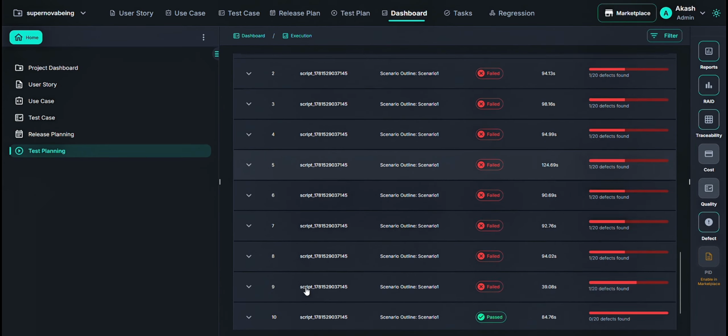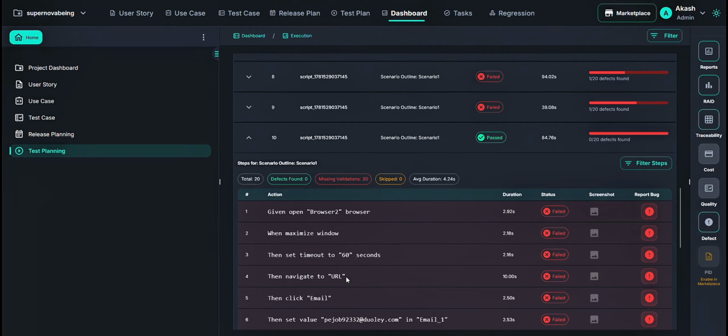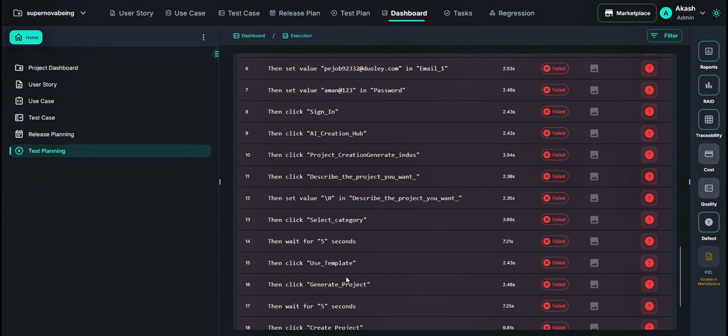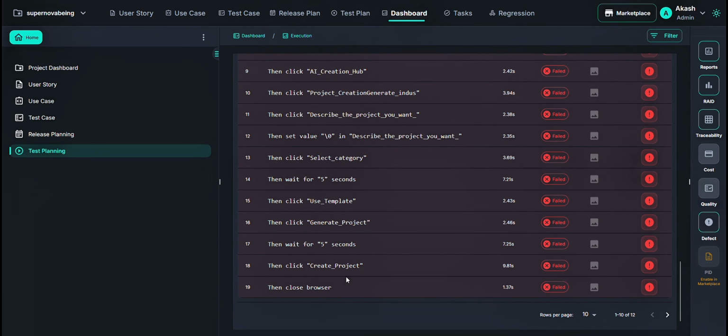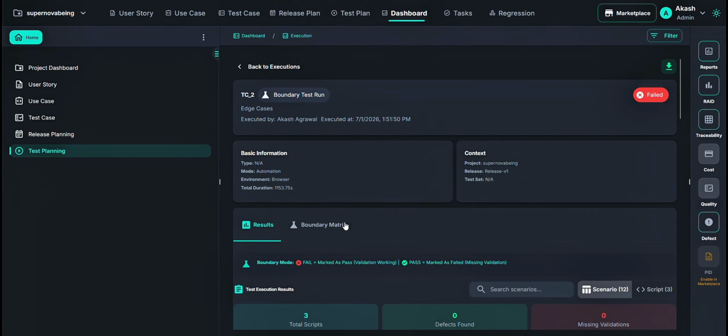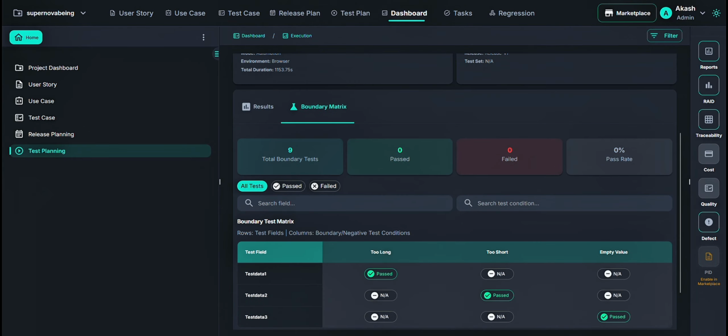Because this execution used boundary conditions rather than the standard positive workflow, certain expected outcomes intentionally differ from the normal business flow. This allows testers to verify how the application behaves under both valid and invalid conditions while maintaining complete visibility into every execution step. The result is a comprehensive understanding of application quality across real-world scenarios.